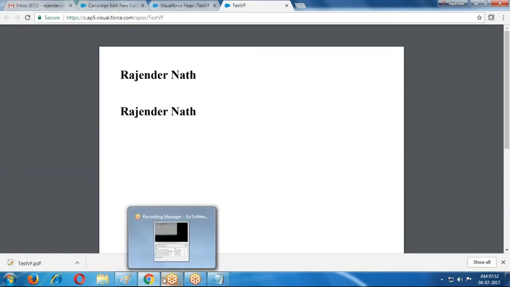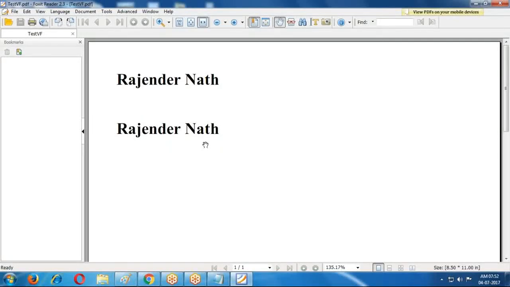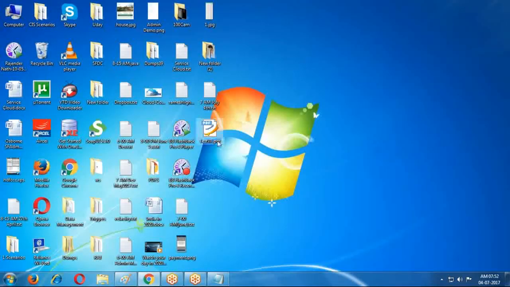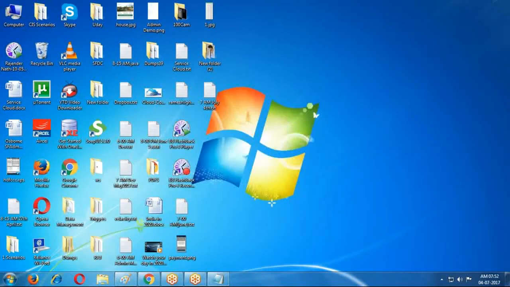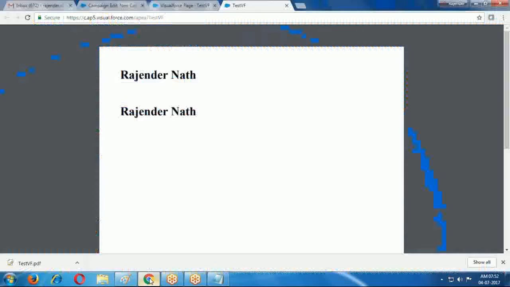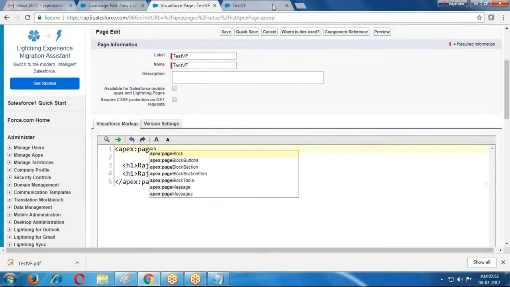So I created one file. That file is in PDF format. This is Rajendranath. I created it in PDF format also. You can create and download these files, or you can attach these files. So whatever formats you require, you can use multiple formats also. Here, this is the way we are designing your application.